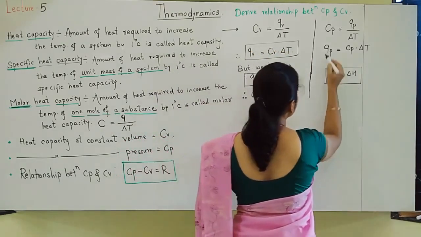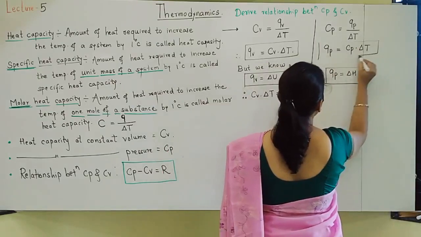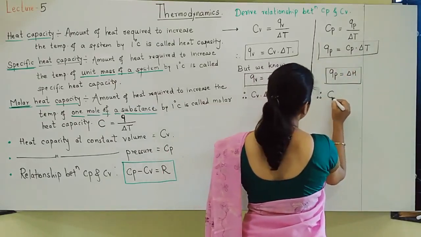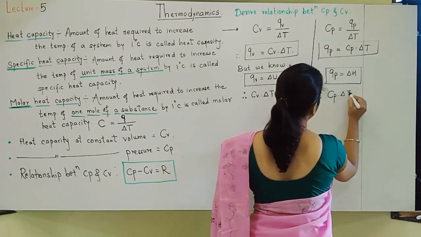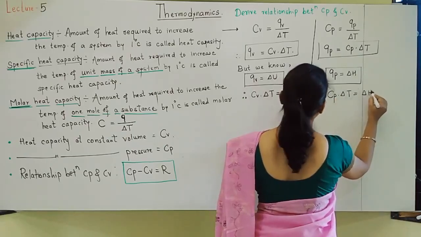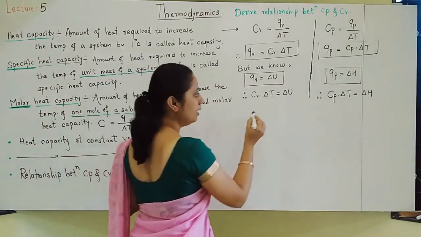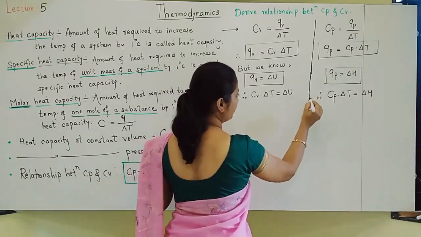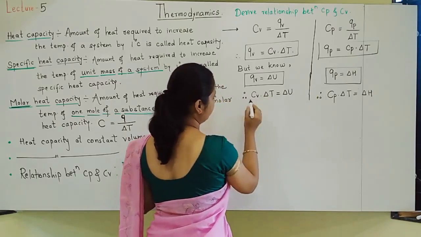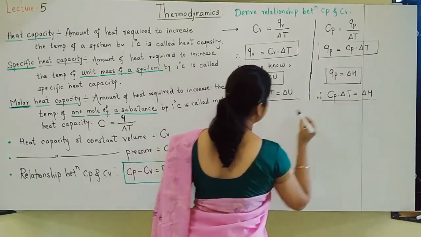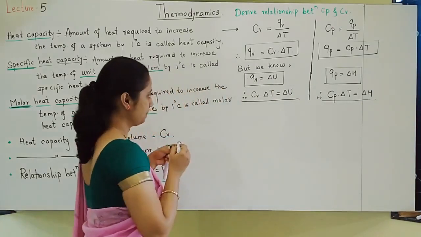What can you write on the opposite side? Here also, Qp has two formulas, so we can write Cp delta T is equal to delta H. Now, up to this you wrote, you found out these important formulas.